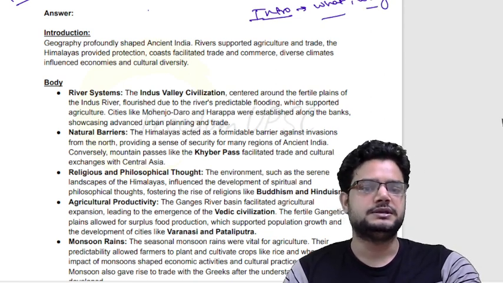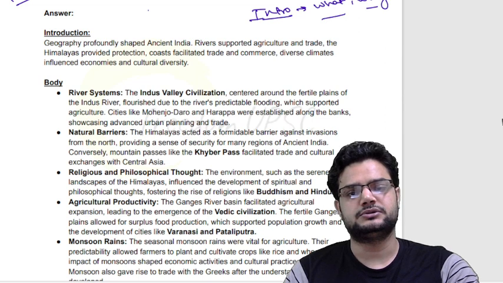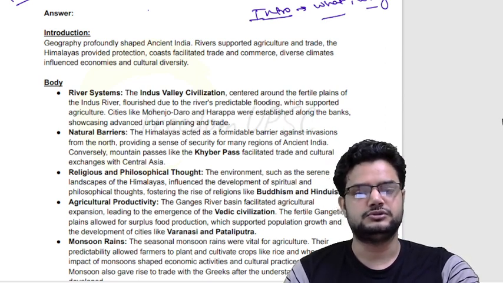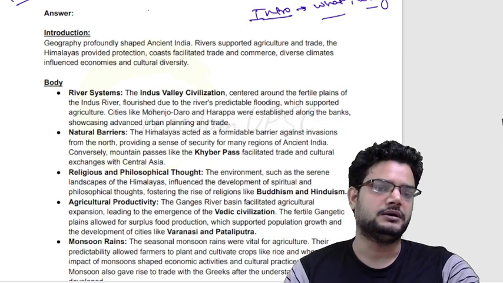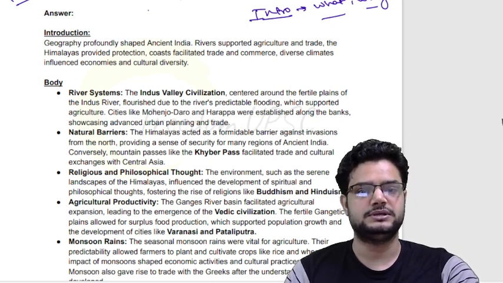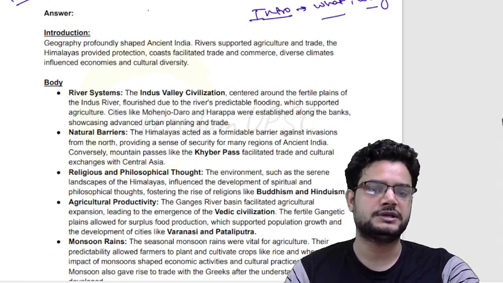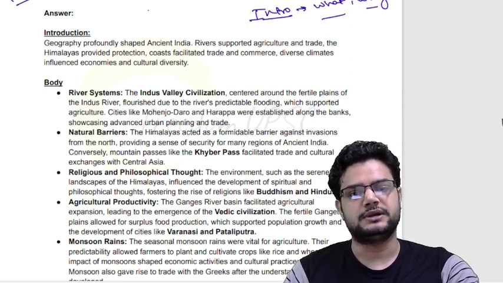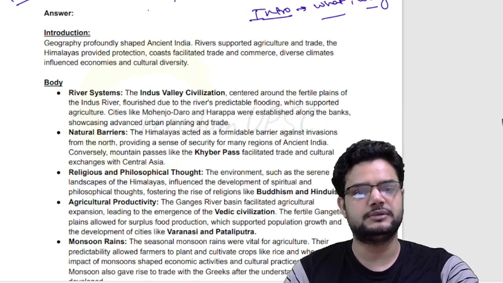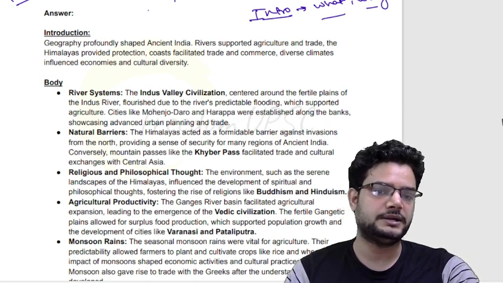So for instance here, what are the geographical factors? Think in your mind what you will write in your body part. Geographical factors might be rivers, mountains, environment, climate, weather. And how did they lead to development in ancient India?